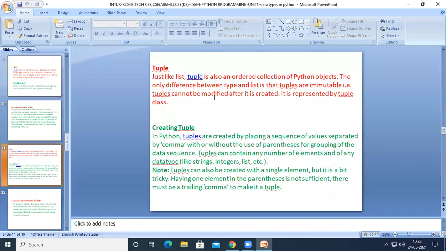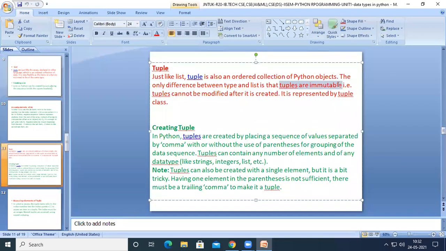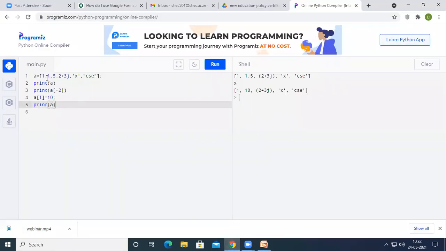Now we are going to discuss tuple. We have seen tuple is similar to a list, but it is immutable, right? While creating a list, we have used the square brackets, but while creating tuples, we have to use normal parentheses.